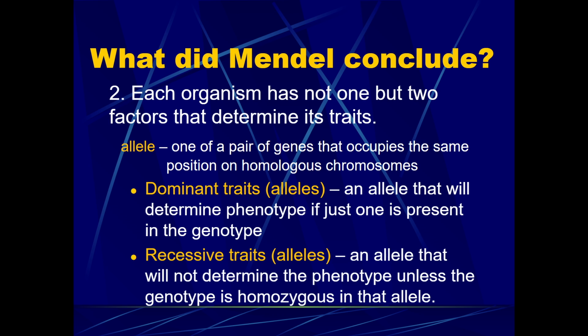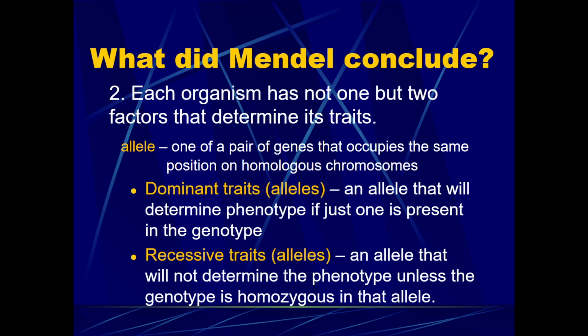A dominant trait, or allele, is an allele that will determine a phenotype if just one is present in the genotype, meaning if you inherit a dominant trait, it shows up in your physical characteristics. Your genotype is the trait you inherit. The phenotype is the actual physical characteristic or trait it determines in you that others can see.